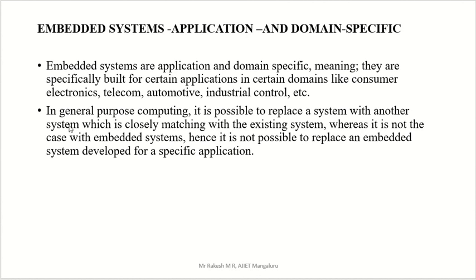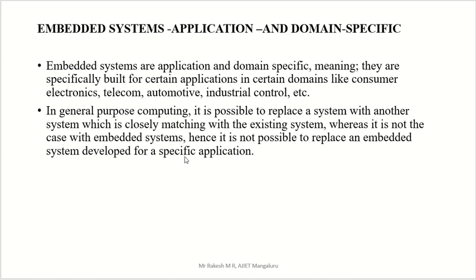If you consider your laptop a general system, and the laptop is not proper, you can work with another desktop. If your desktop is not proper, you can take another laptop and work there. If the laptop is also not proper, you can take a tab and work there. So that is also a general purpose computing system. But in the case of a particular embedded system, we can't do that.